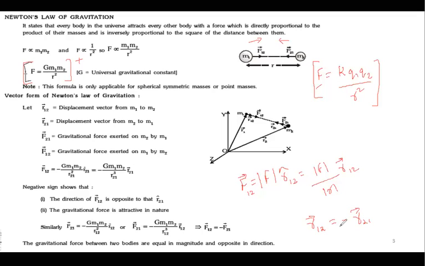This is something that we have studied in vectors. So F12 is equal to negative of F21, and this holds true for both gravitation as well as electrostatics. Right, everyone?